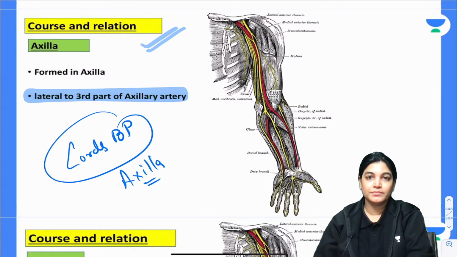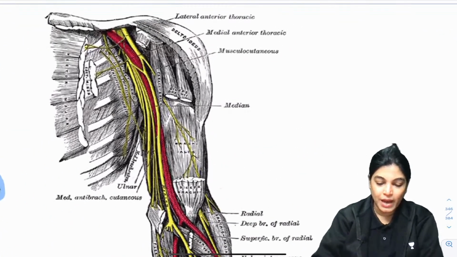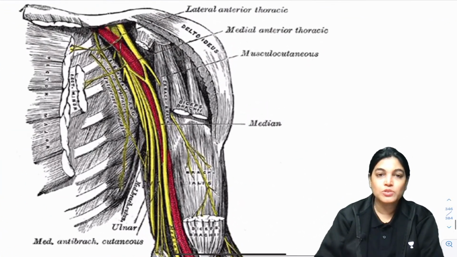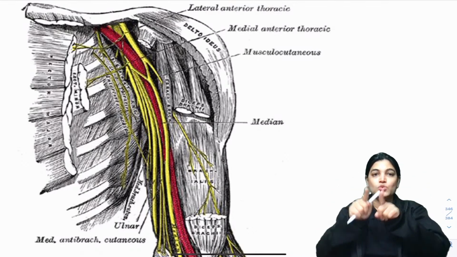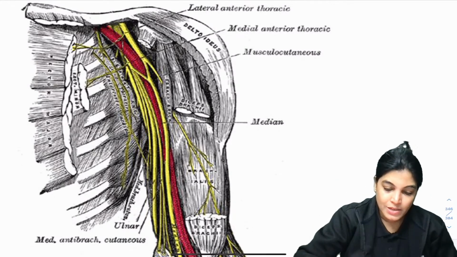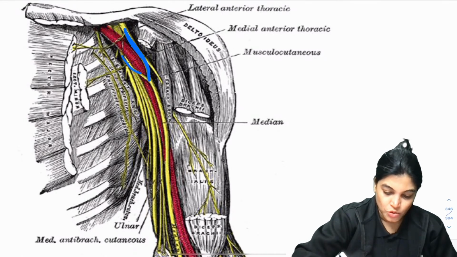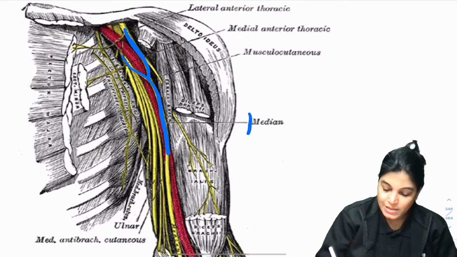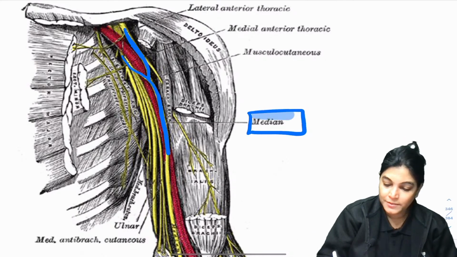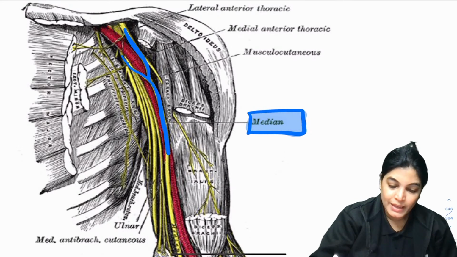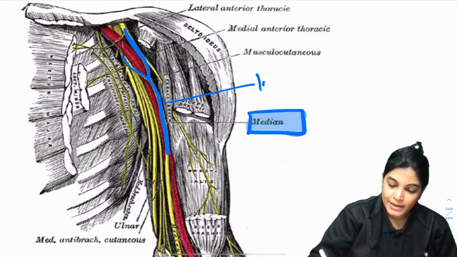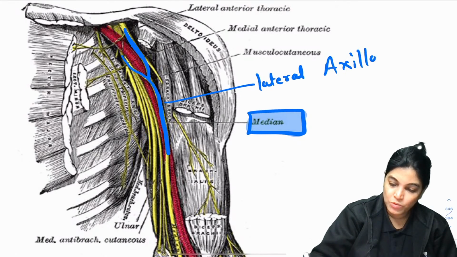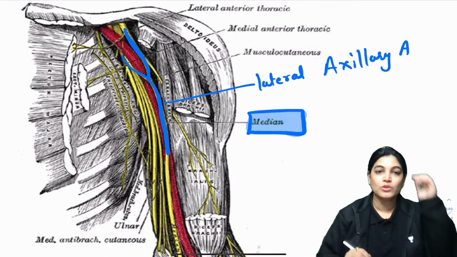Median nerve. See here, if I enlarge this diagram, can you see one of the nerves is joined? Let me use another color. See here, this nerve is joined by the medial and lateral cords, and it is running laterally. So, what is this nerve? This nerve is the median nerve, and you can see its location is lateral to the axillary artery. To be more specific, the third part, but you can say lateral to the axillary artery.